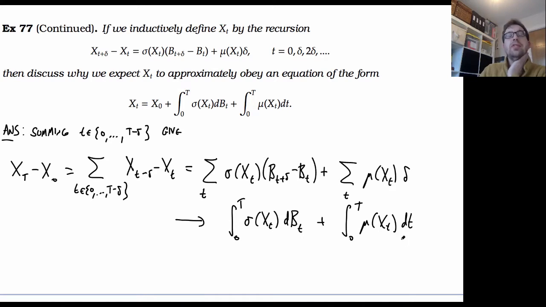Again, we're assuming that there are limits here, but if there are, then something approximately satisfying this recursion should obey an equation of this form. So there we have what we'd call a diffusion equation, or stochastic differential equation.